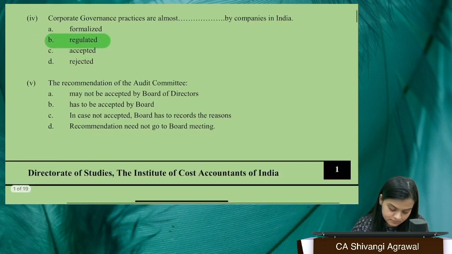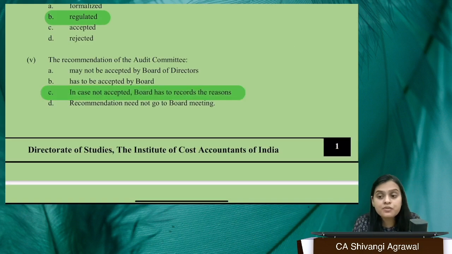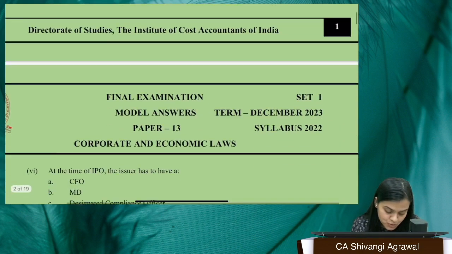So question number 5, the correct answer is option C. In case it is not accepted, the board has to record the reasons. Okay, moving to question number 6.